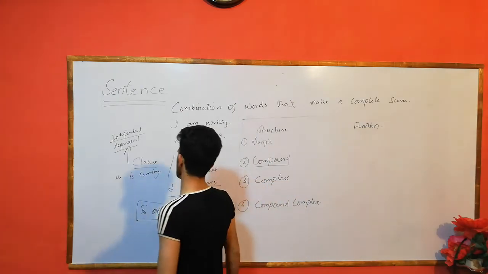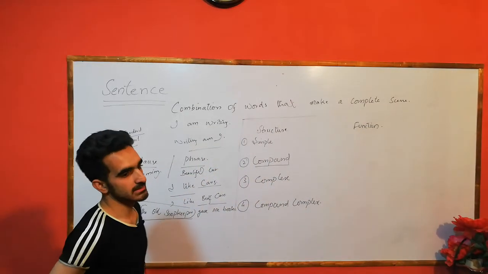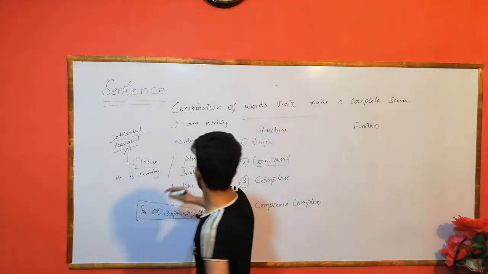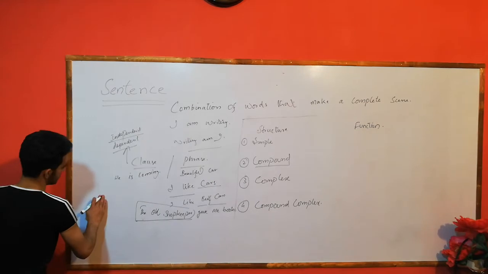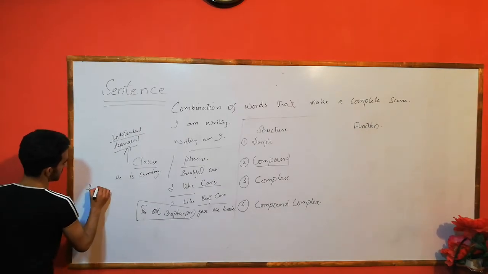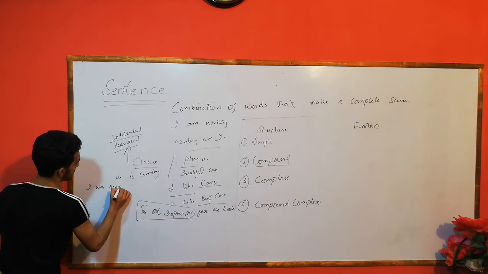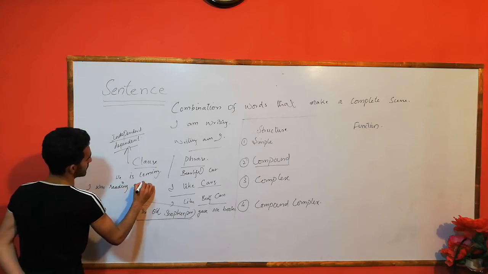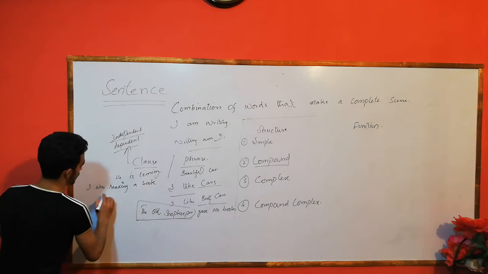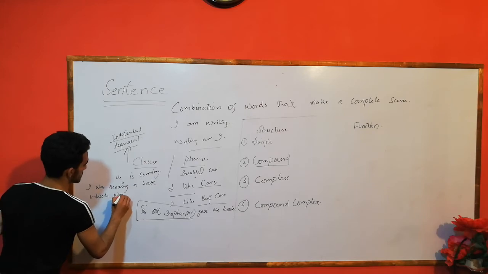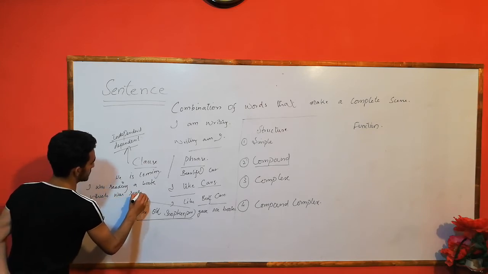For example, I say, I was reading a book which was really charming.